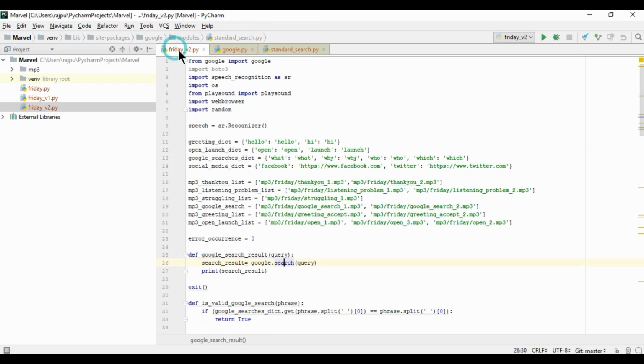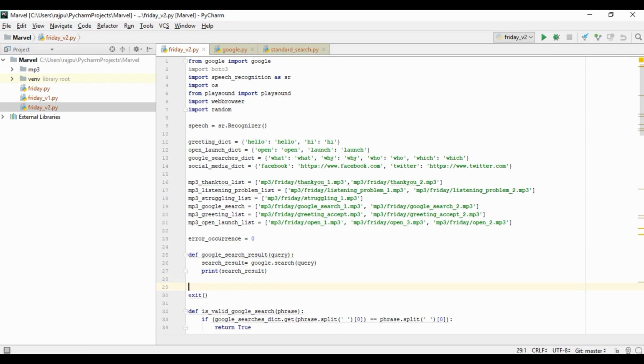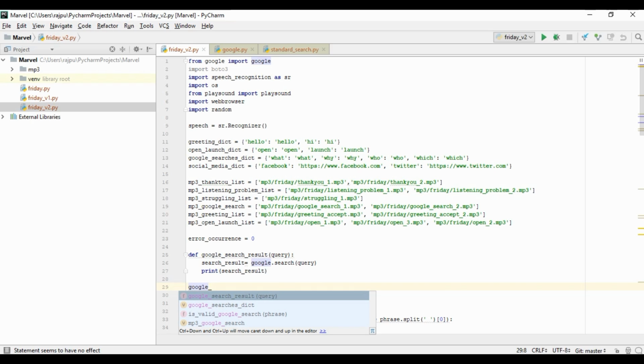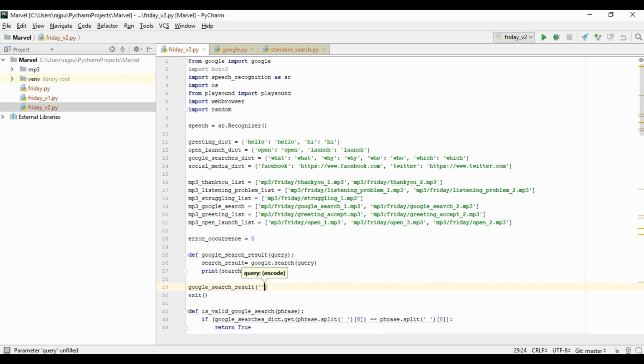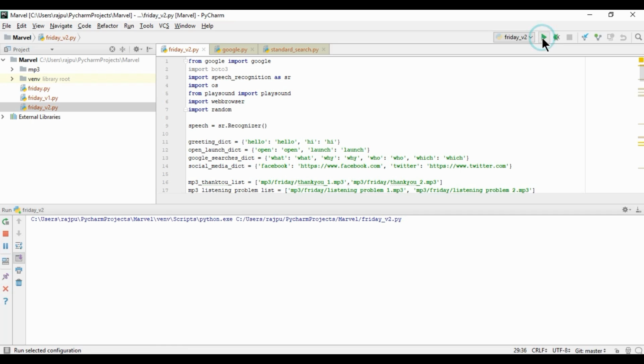Now let's go back, and here I am just running it. Let's see what we will have in search. Okay, so I need to call this also. So google_search_result, and here I'll pass some query: what is Earth. Right? So let's run this and let's see what we will have.